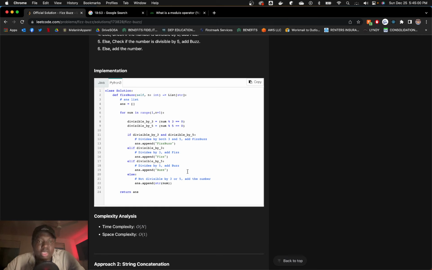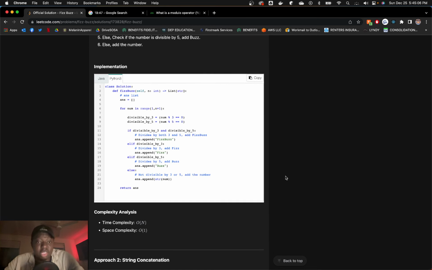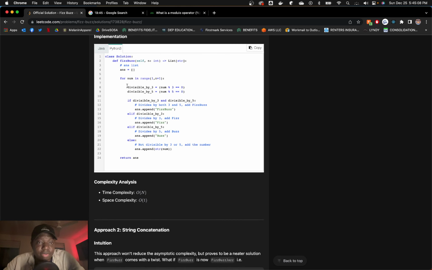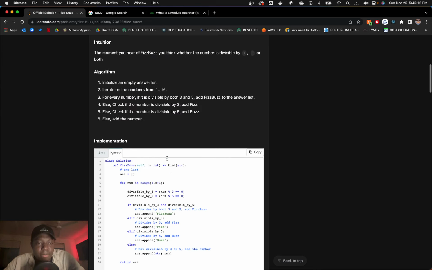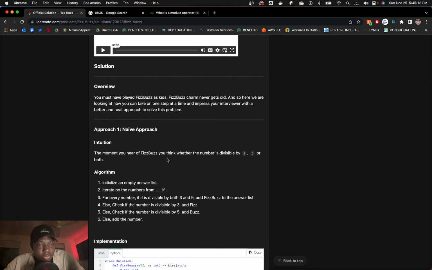So we could lower the times we do the mod operation, but we're appending FizzBuzz and then else. And then, okay, yeah. So I have the LeetCode solution coded up, which is cool, except for the fact that it's O of 1 space, because it's constant, O of n runtime. This is the naive approach, right?